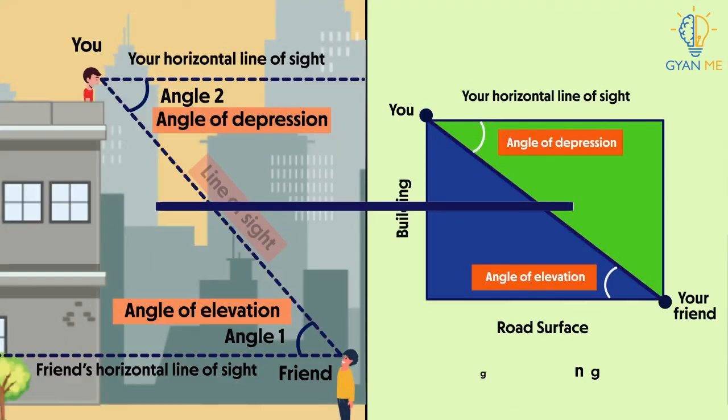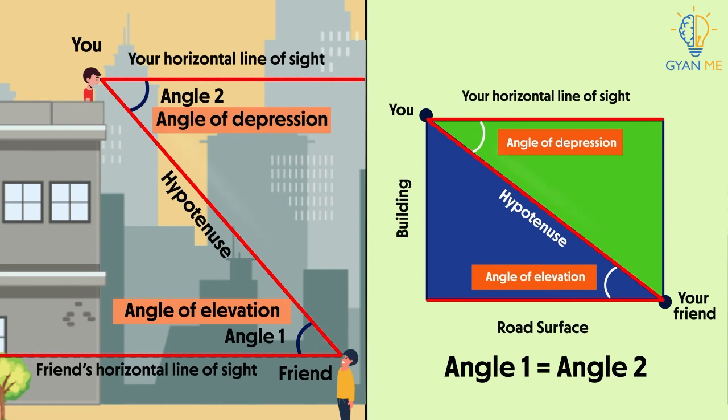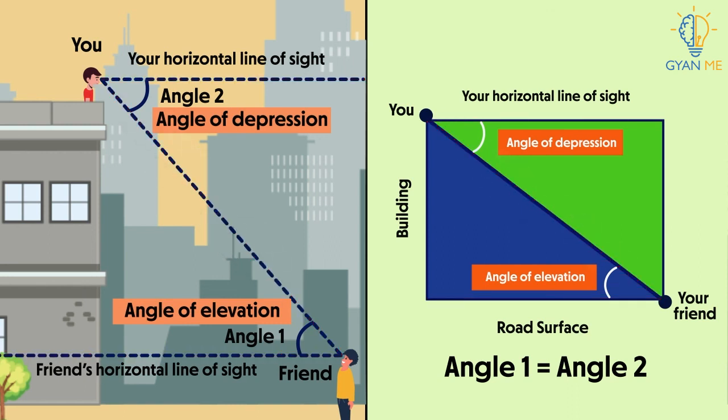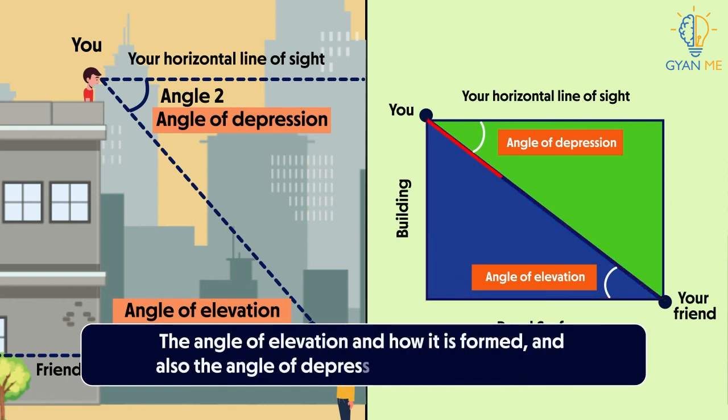Now students, this is true for all other cases where this kind of situation arises, where we have two horizontal lines and the hypotenuse acting as a transversal. So what we have understood is the angle of elevation and how it is formed, and angle of depression and how it is formed. In the coming videos, we will solve some problems based on them, and we will also see some more interesting facts regarding angle of elevation and depression.